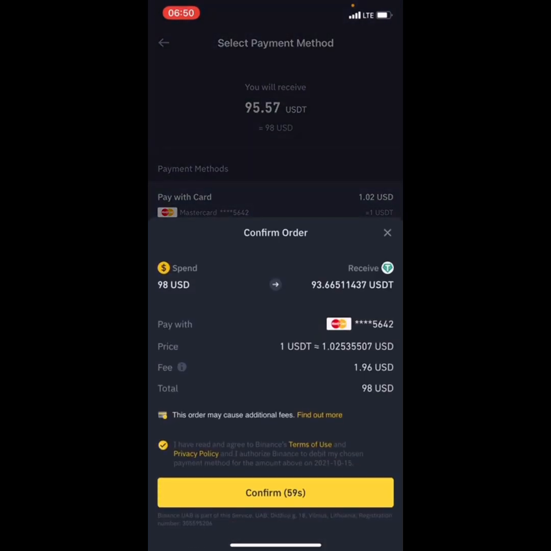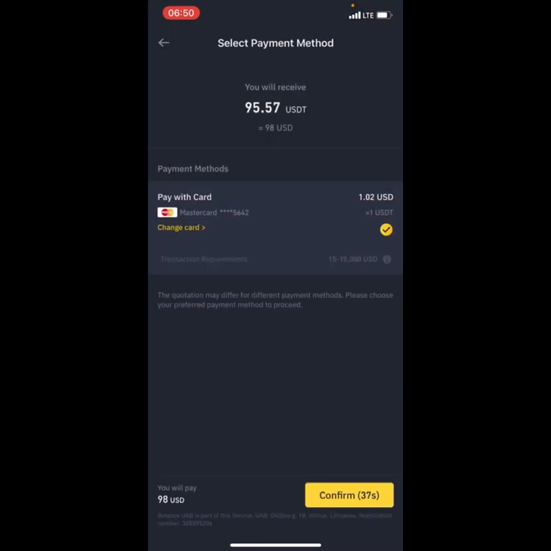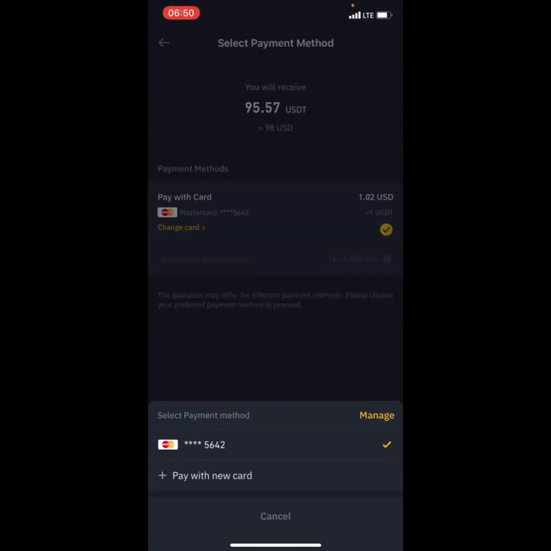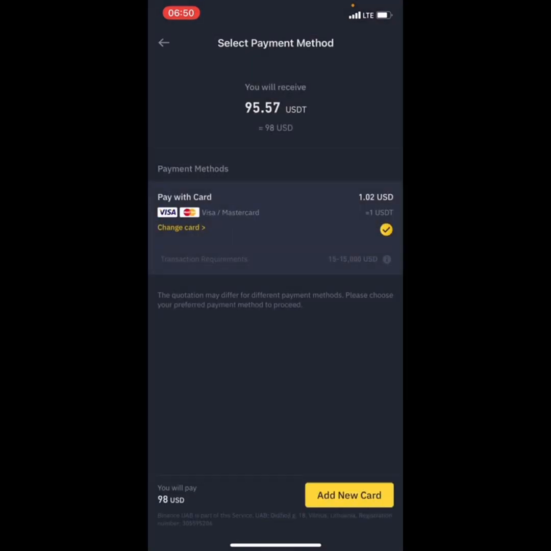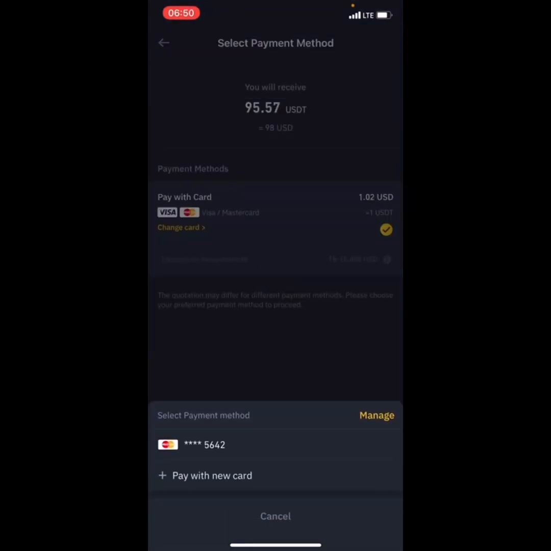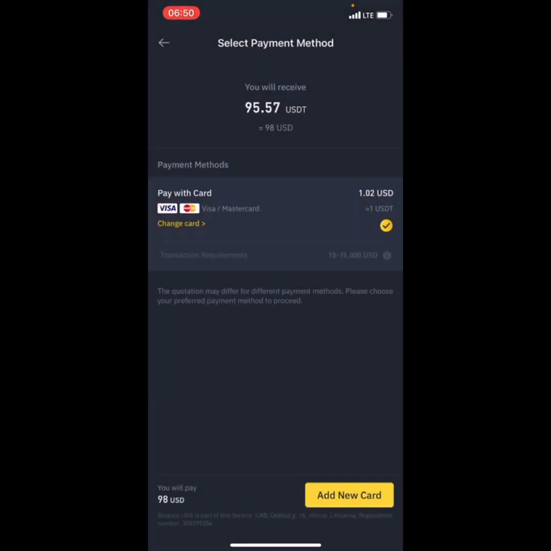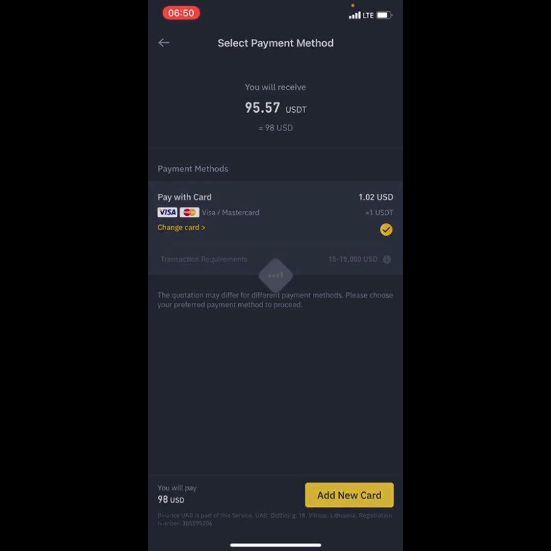Many people have problems adding their card. So after you add your card, assume I want to change the card like this. Let me see. I want to add a new card. Add a new payment card. Okay, it doesn't show up. Okay, add a new card here, right here.